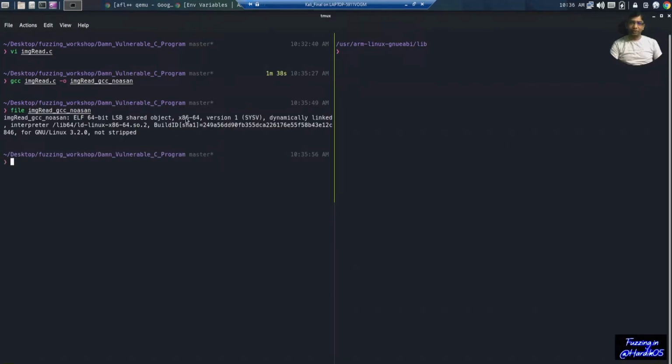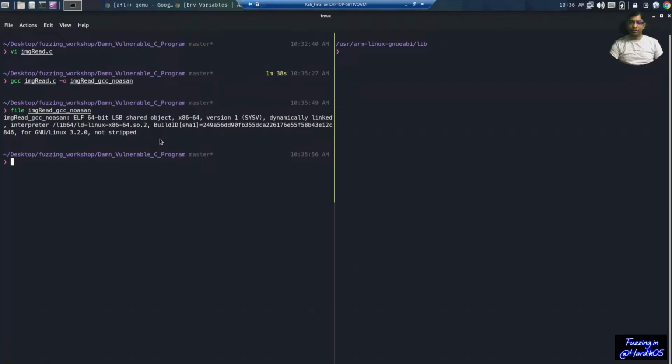This is actually a 64-bit binary, and it is an ELF file, as you can see. This program will not run on other architectures. So for that, we need to install ARM and MIPS toolchains. So let's see how we can install the ARM and MIPS toolchains first, and then how we can compile this program for those architectures.